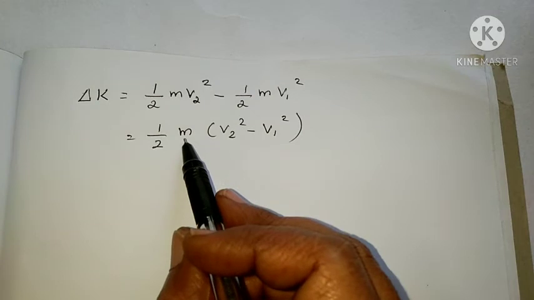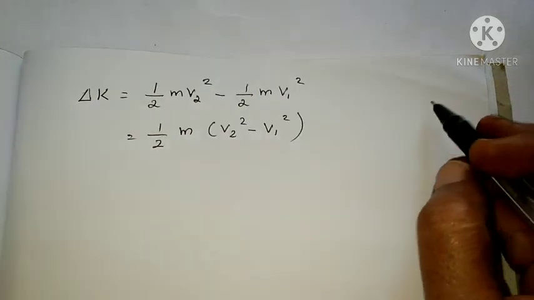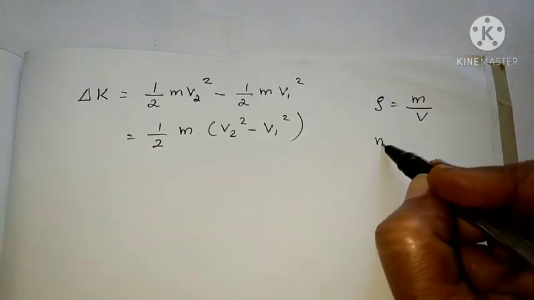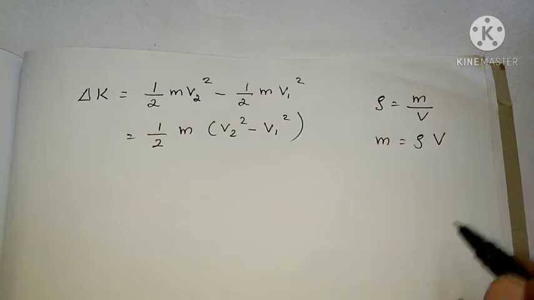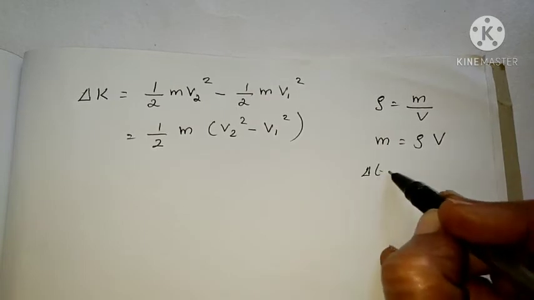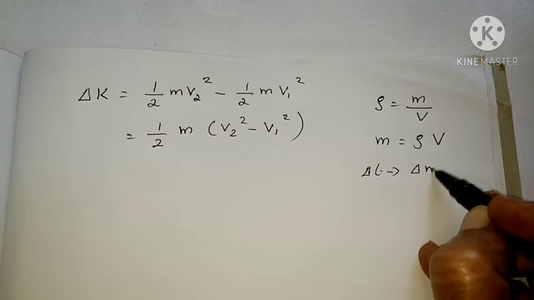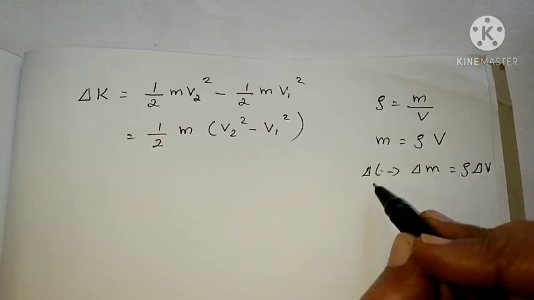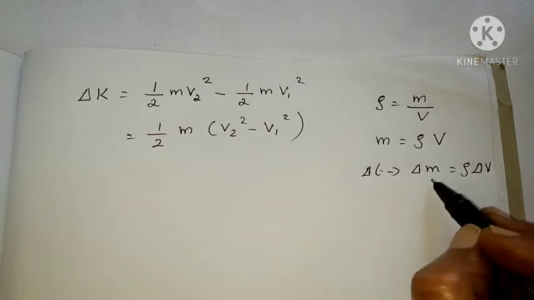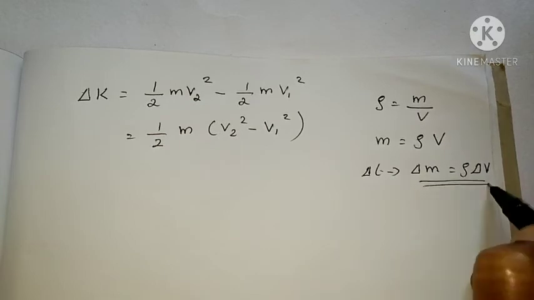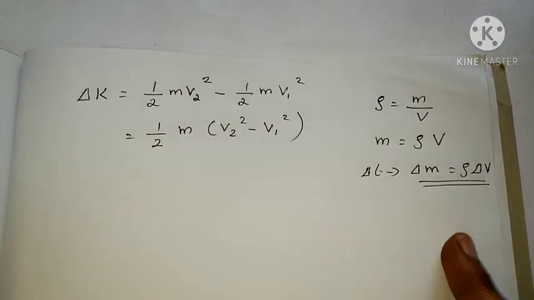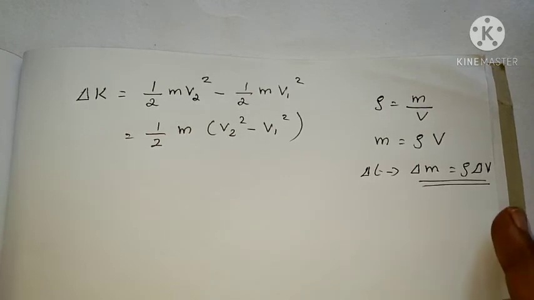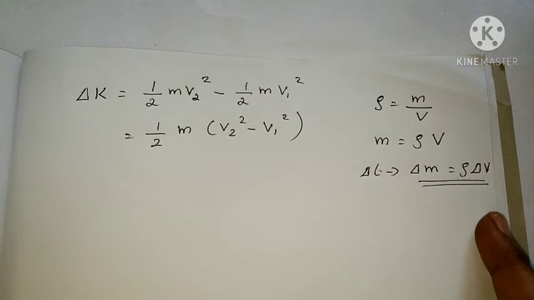Here, you know the formula, density equals mass by volume. So mass equals density into volume. For a time delta T, we can write the mass delta m equal to rho into delta V. Throughout the pipe, the quantity of water is the same and the flow is incompressible, so delta V is also constant.